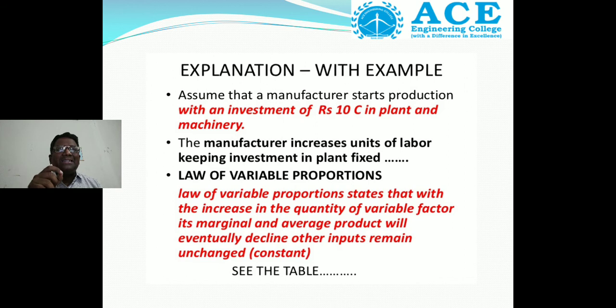It states that with the increase in the quantity of a variable factor, its marginal and average product will eventually decline, while the other inputs remain unchanged.